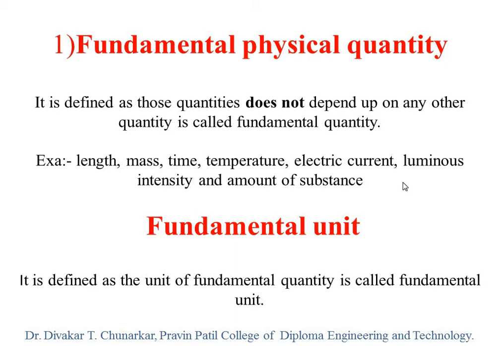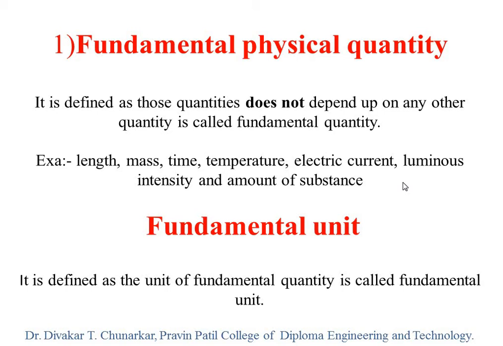Here is now the fundamental unit. Fundamental unit is defined as the unit of a fundamental quantity. The unit of a fundamental quantity is called a fundamental unit. A simple example: length is a fundamental quantity and the unit of length is meter and centimeter.